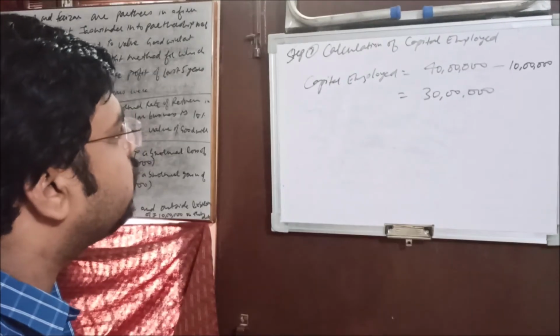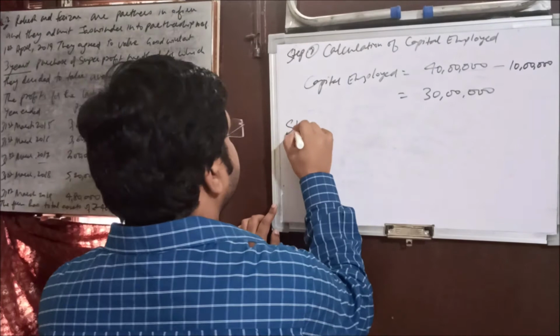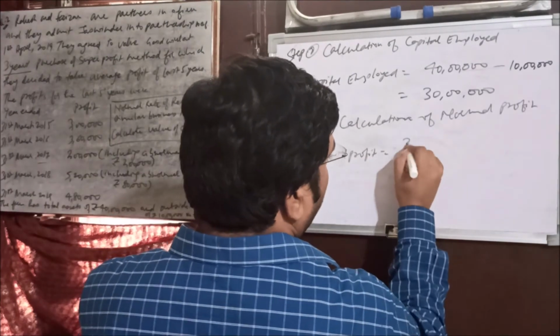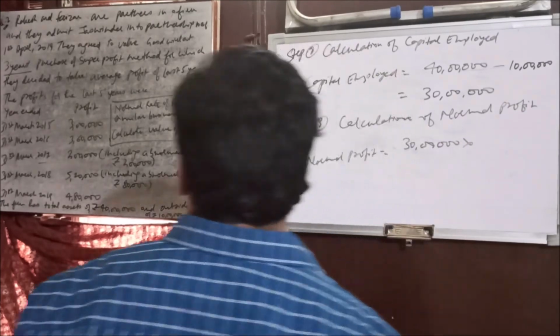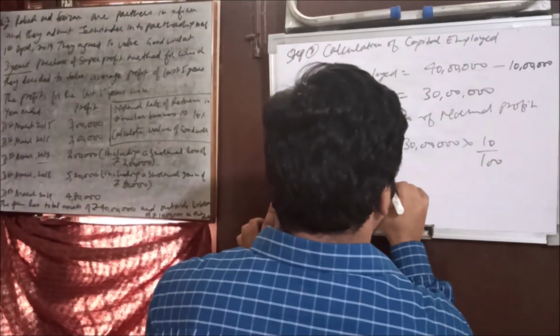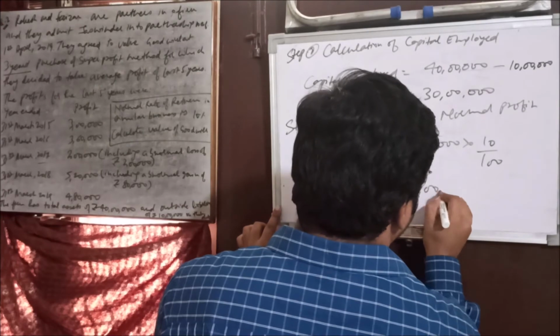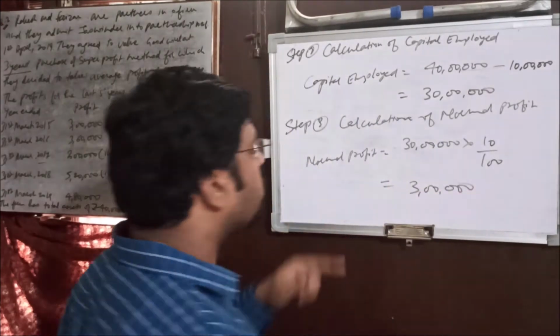So 30 lakh is the capital employed, right? Now we need to calculate the normal profit under step 3. For that, on this 30 lakh we'll calculate the normal rate of return. It is given 10%, right? So that is 3 lakh. So 3 lakh is the normal profit.